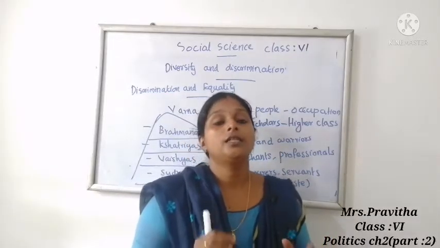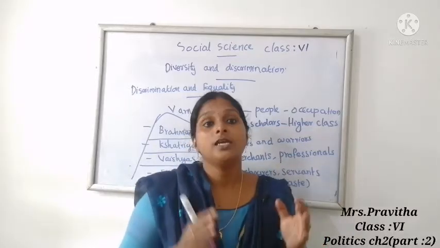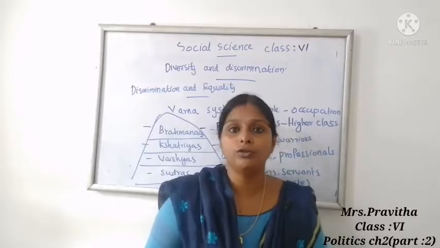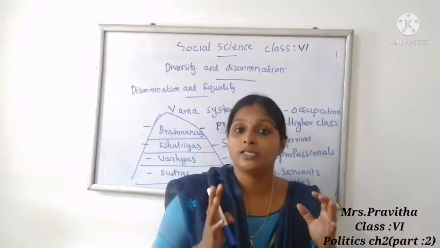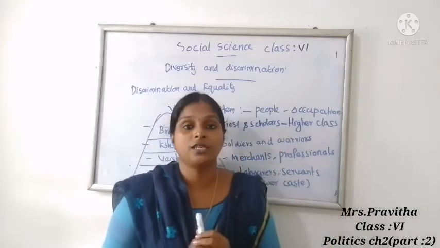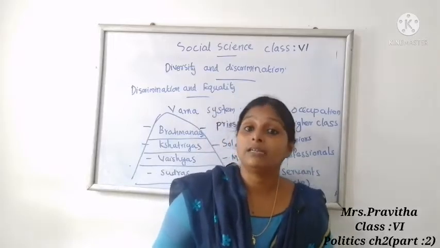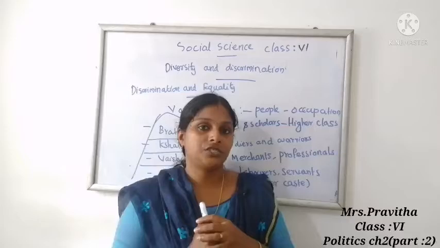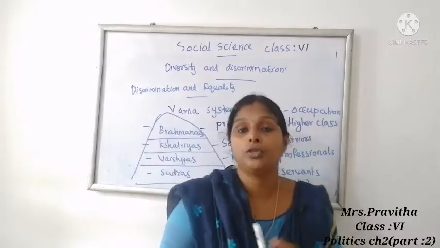I have told you there was discrimination between upper caste and lower caste. This is a type of inequality. They were treated unequally, or they faced inequality and discrimination. Lower caste people were considered untouchables, and these untouchable people were not allowed to enter the temple.